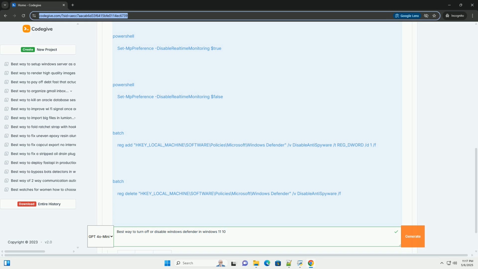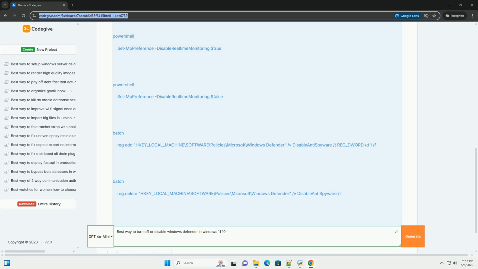reg add: this is the command to add a registry value. HKEY_LOCAL_MACHINE\SOFTWARE\Policies\Microsoft\Windows Defender: the registry key path. /v DisableAntiSpyware: the name of the value to create. /t REG_DWORD: the data type of the value, 32-bit DWORD. /d 1: the data to set for the value, 1 to disable. /f: force the addition of the value without prompting for confirmation.